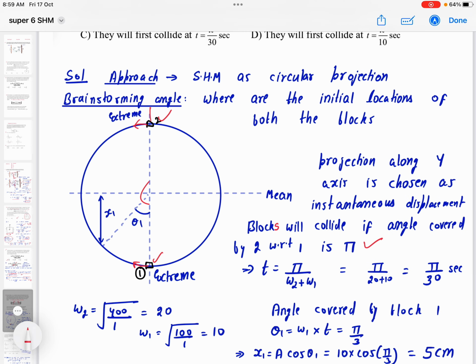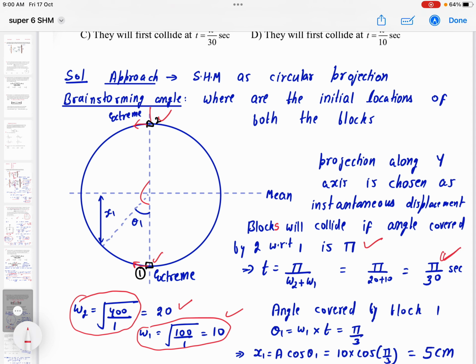So omega is under root k by m. For the second spring block system, omega 2 is 20. For the first spring block system, omega 1 is 10. So time taken will be relative angle divided by relative angular velocity, that is the circular projection concept. So what time are we getting? Pi by 30 seconds we are getting, right?